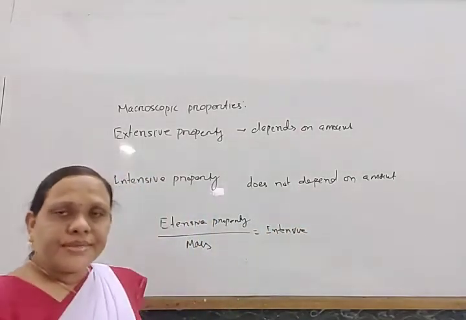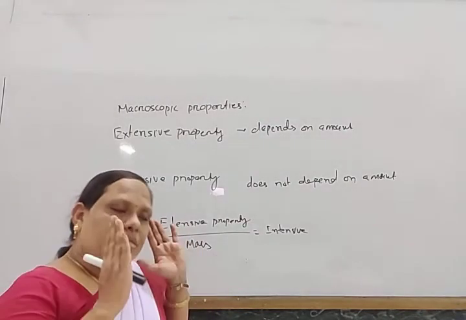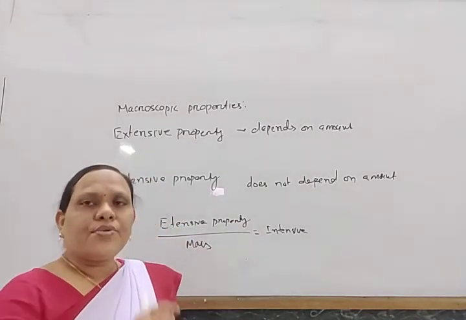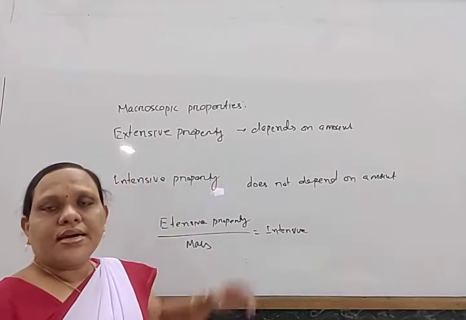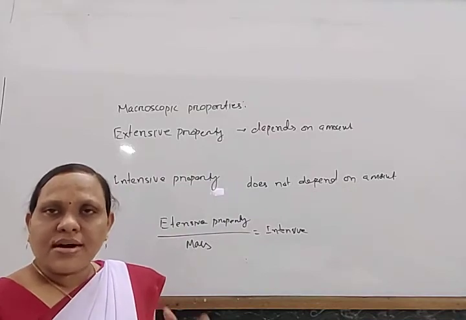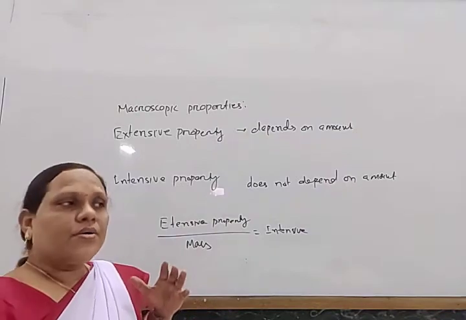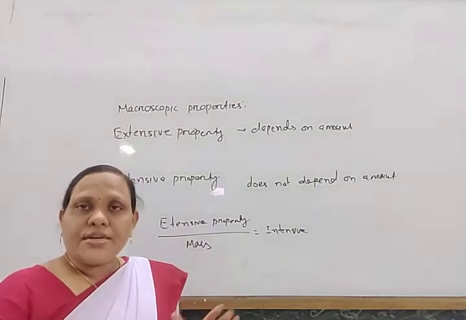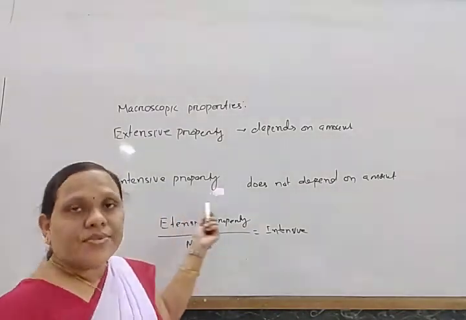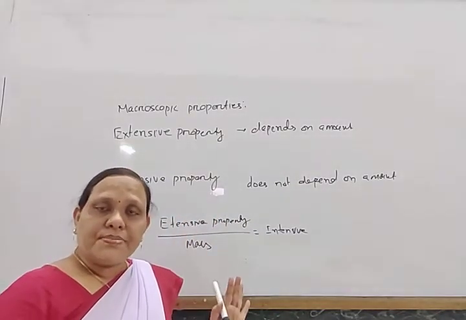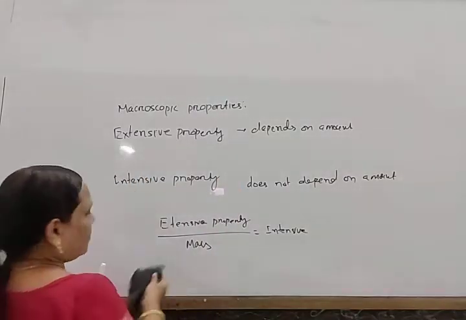Now I think it's clear what is extensive property and what is intensive property. It depends on the amount of the substance. With the increase in mass the property increases, that is an extensive property, and a property which does not depend on the mass is known as an intensive property. It remains constant whether we increase the amount of the substance or not. So extensive and intensive properties are some macroscopic properties.